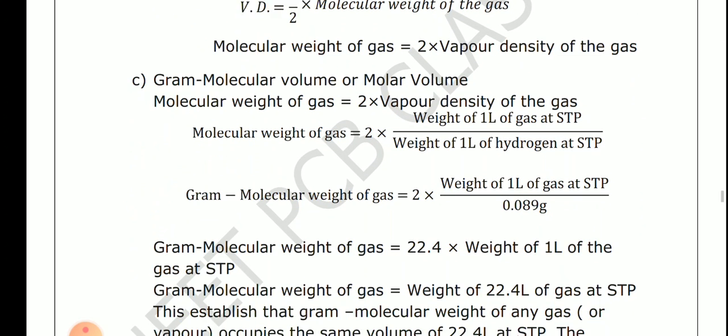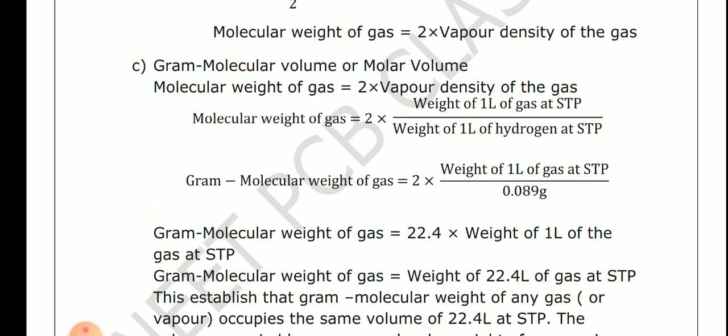Next, it is helpful in the calculation of gram molar volume, means molar volume. How we calculate the molar volume, you know very well. Okay. So the molar weight of the gas is equal to twice the weight of 1 liter of gas at STP over the weight of 1 liter of hydrogen gas at STP.